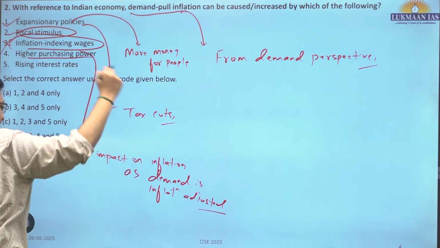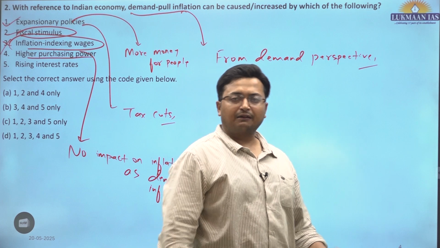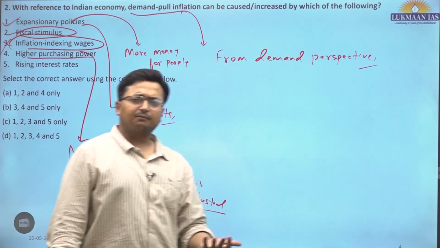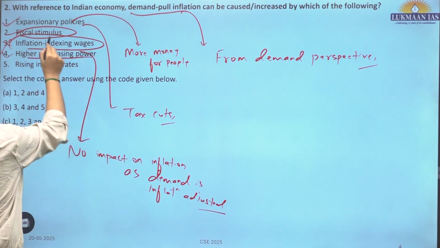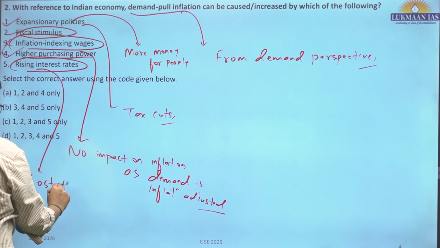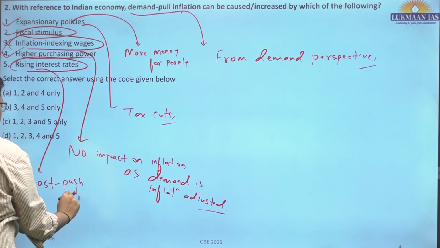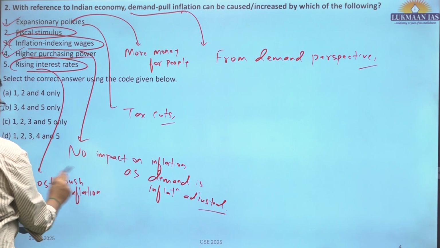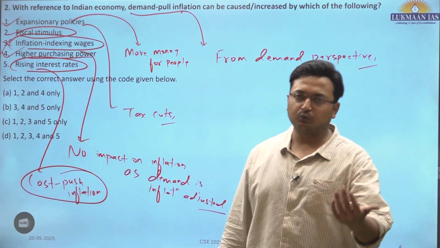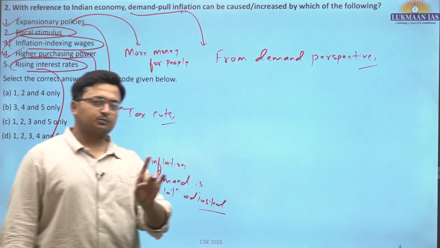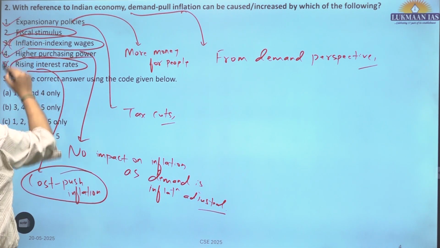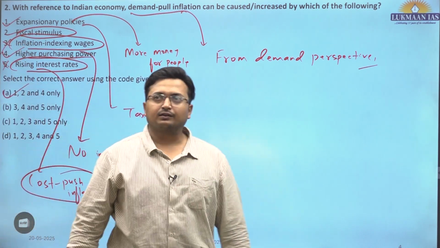Higher purchasing power, obviously if there is more income for the people, they have more money in their hands and they can purchase more things. That is also demand pull inflation. Rising interest rate is a cost push inflation, where if the interest rate increases, the cost of capital, which is one of the factors of production, would increase, and that is a cost push inflation rather than a demand pull inflation. So this is incorrect. So 1, 2 and 4 are correct. A is the correct answer. Okay.